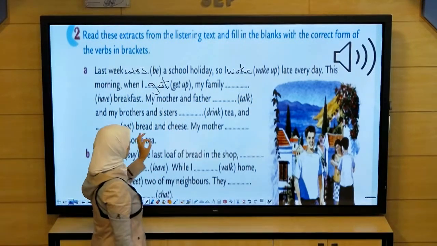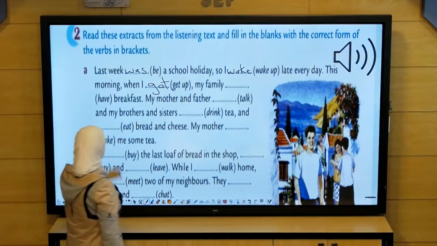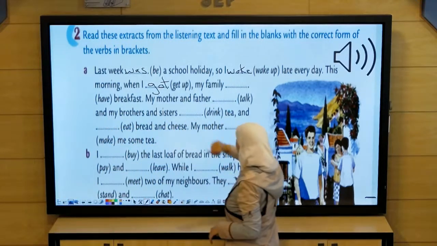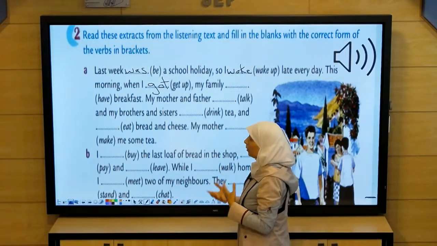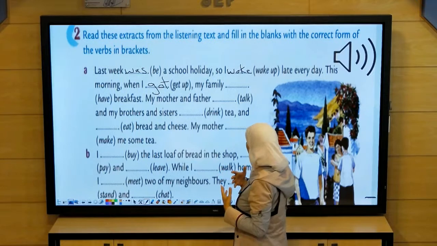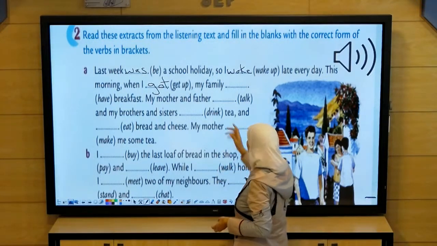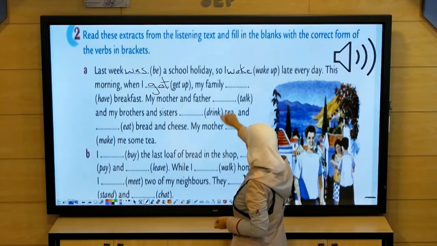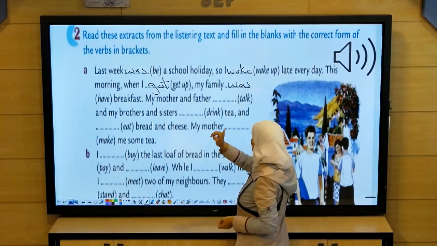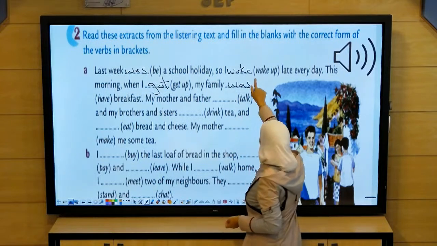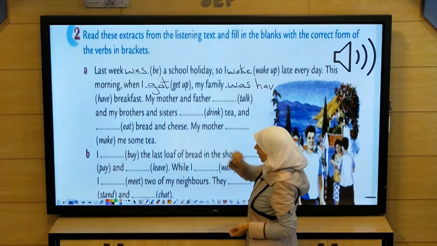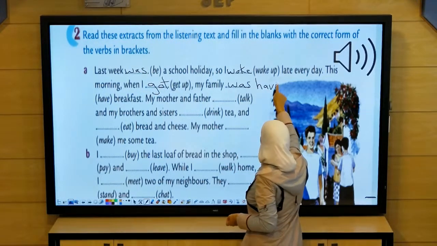It is an irregular verb. My family have breakfast. My family, it is one family, and the verb was in progress, so we put it in past continuous. My family was, it is singular, and the verb have, we have E at the end, we cancel it and then add ing.